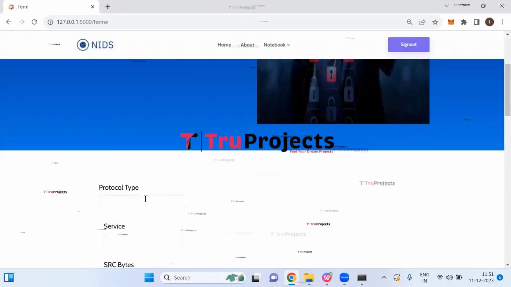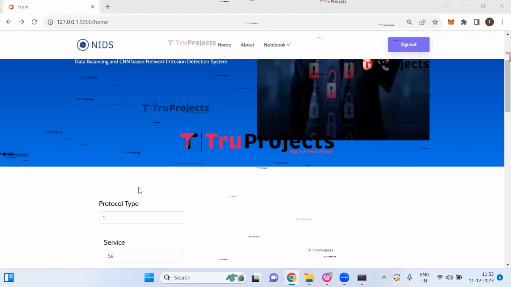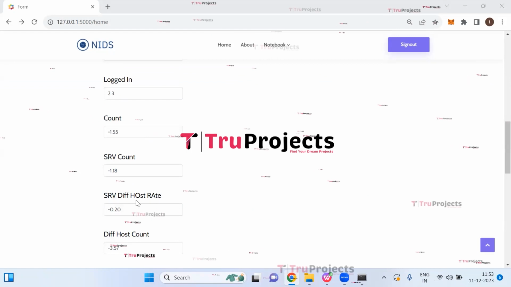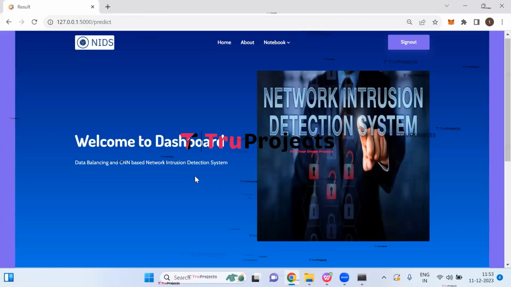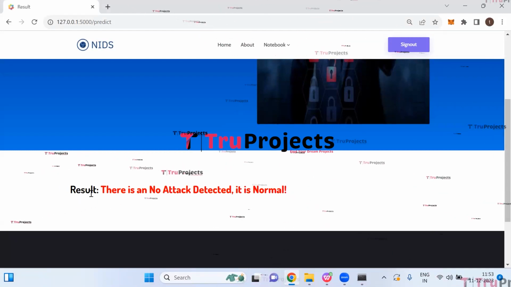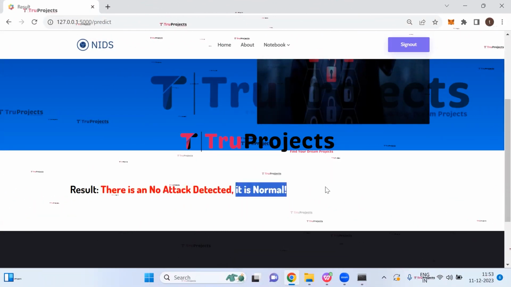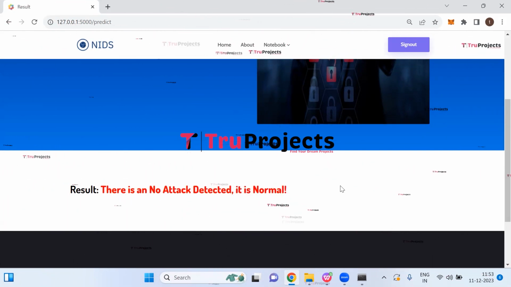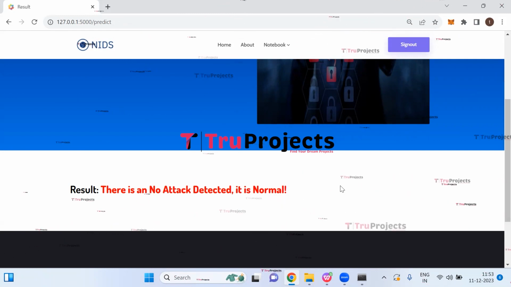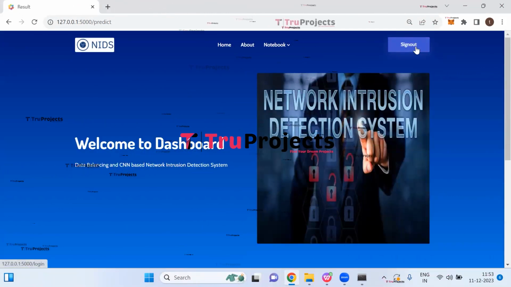Now we will enter another set of parameters. I'm entering the parameters. So here we have entered another set of parameters. Now click on the Predict button. So here we can see the result. There is no attack detected and it is normal. In this way, by entering the parameters, we can predict whether an attack is detected or not. Now click on the Sign Out button.